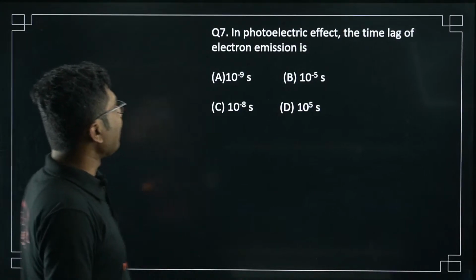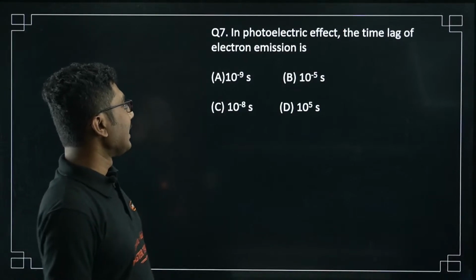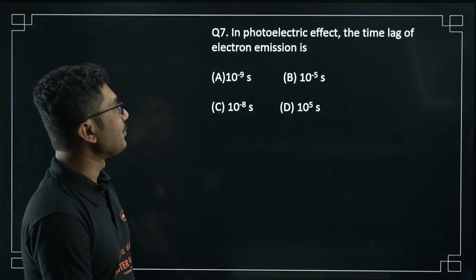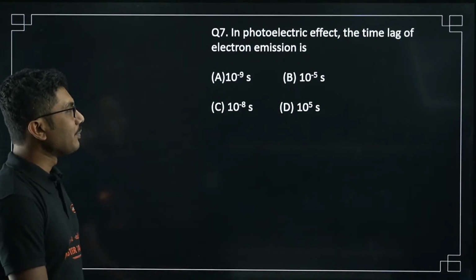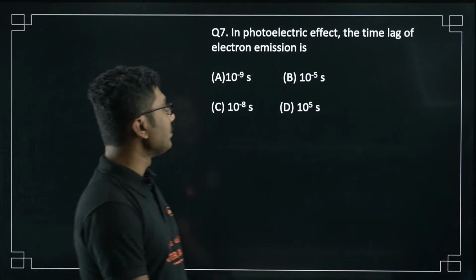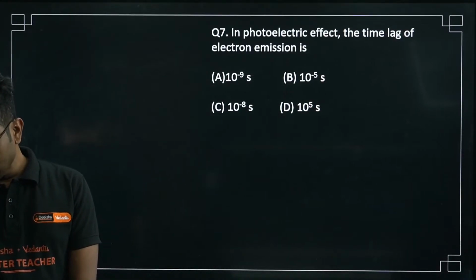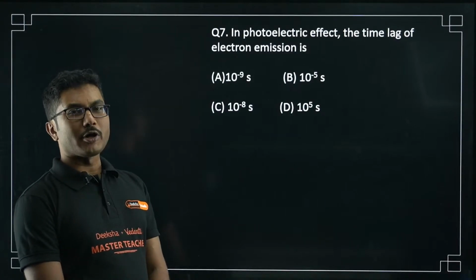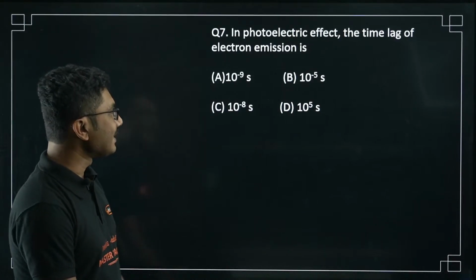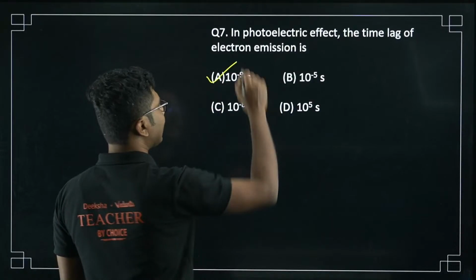Now let's see this question. Photoelectric effect, the time lag of electron emission is 10 to the power of minus 10 seconds, 10 to the power of minus 5 seconds, 10 to the power of minus 8 seconds, 10 to the power of 5 seconds. So let's see. Yes, it is of the range of 10 to the power of minus 9 to 10 to the power of minus 10 seconds. So option A is the correct answer for this.